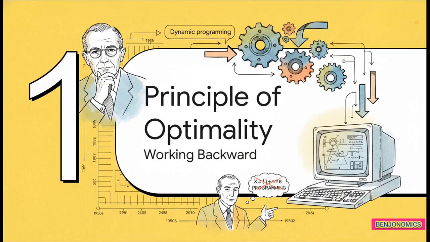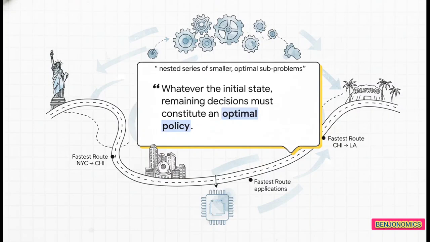All right, let's jump straight into Section 1, the principle of optimality. To really get this, we've got to meet the mathematician who formalized it back in the 1950s, Richard Bellman. Fun fact, he actually chose the word programming instead of mathematics, just to avoid offending a politician who was visiting his corporation at the time. Wild, right? But the name stuck.